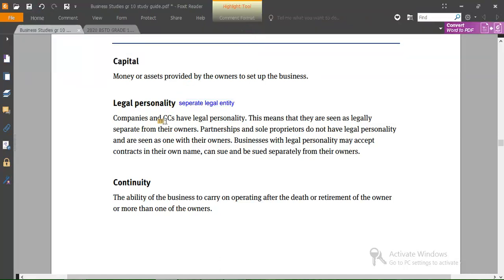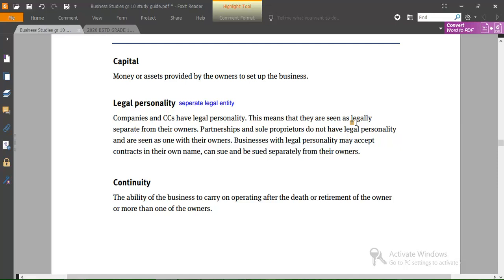So remember, companies and close corporations have legal personality or they have separate legal entity, meaning this means that they are seen as legally separate from their owners. So okay, it means the company and the owners are treated separately. They are not seen as a joint thing or as one thing, but they are treated separately as 2 separate people. Is that okay? So a company is seen as a person on its own, and you as the owner, you are seen as a natural person on your own separately.